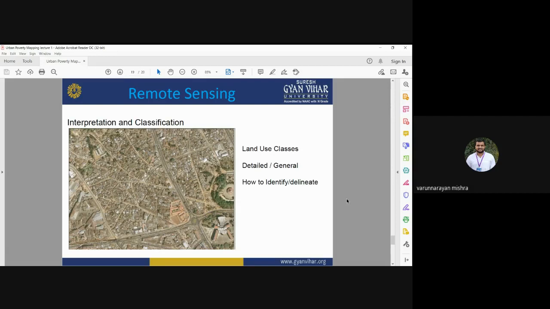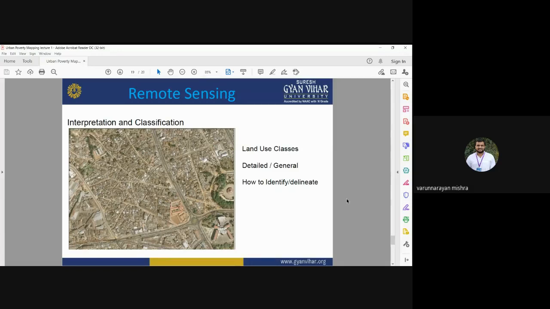So in this figure you can see, this is a highly dense urban area. You can see here the roads, and the different kinds of buildings and houses. Depending on the population density, the morphology, and the texture, you can easily identify what kind of area it is, whether it is slum area or non-slum area. Okay, a slum area may have the same kind of houses, the same kind of buildings, so it may have a smooth texture.